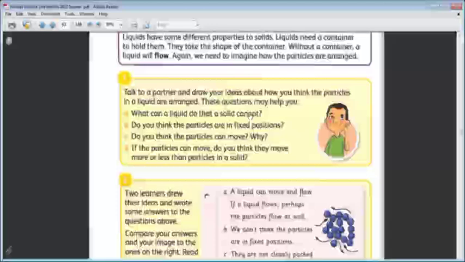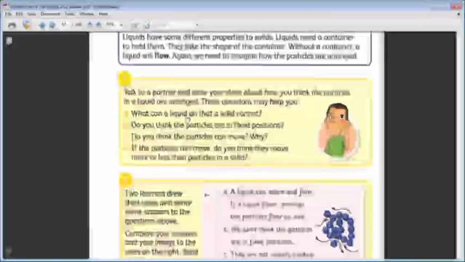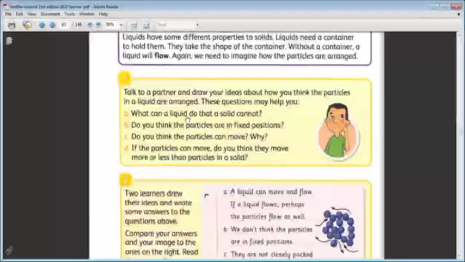Can you tell me, Saba? What is the thing that the liquid can do, the solid cannot do? The liquids we can drink, the solid not. We can what? The solid we can put in a container. The liquid we can put in a container. Yes, so the liquid can flow. The solids can't flow.